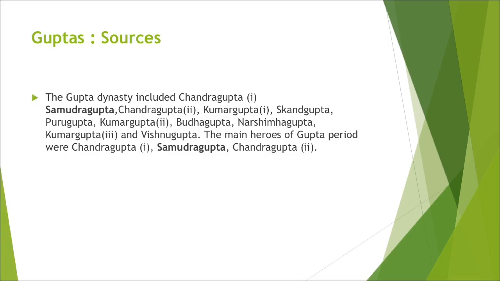The main rulers were Chandragupta I, and Samudragupta, the most powerful, the Indian Napoleon. He also had many attributes. He was an accomplished veena player, a welfare-loving king who did a lot for his subjects. And Chandragupta II, the most famous Vikramaditya in the history of India.